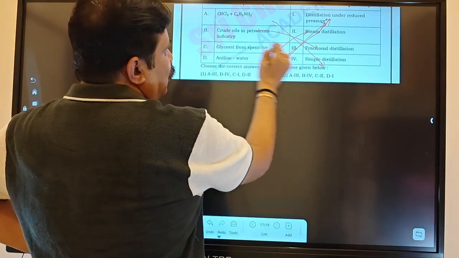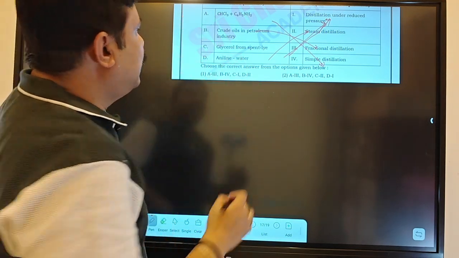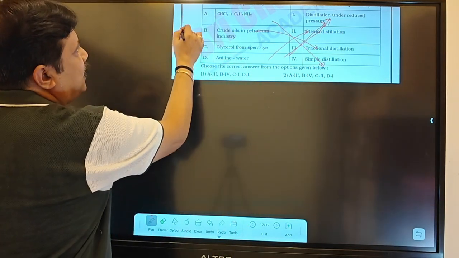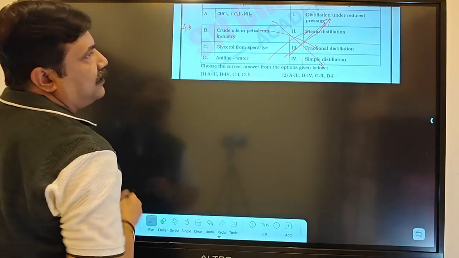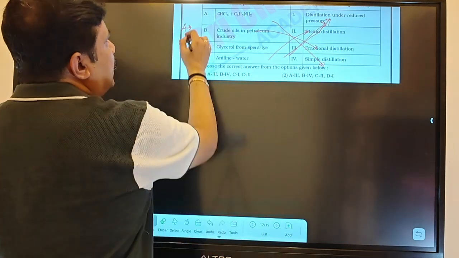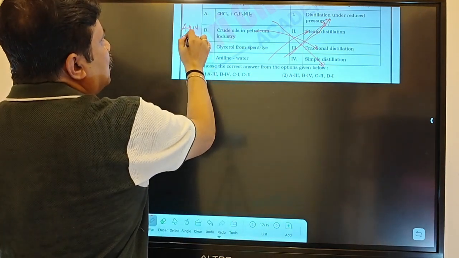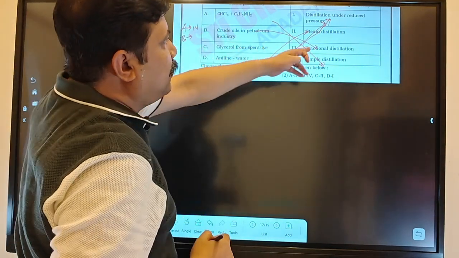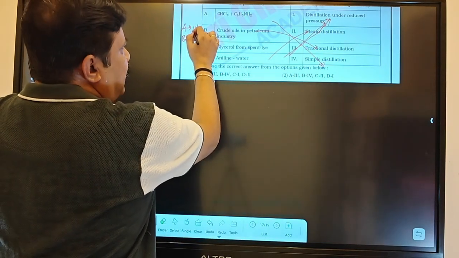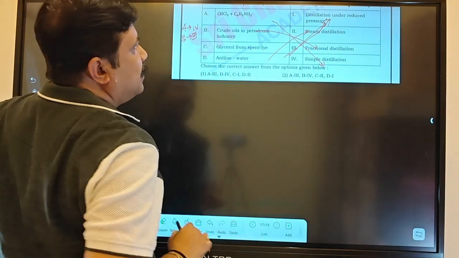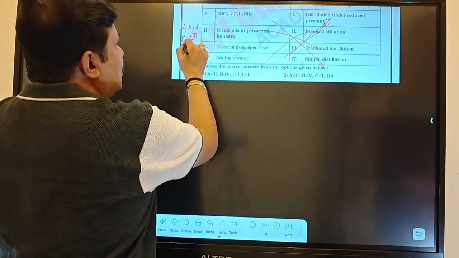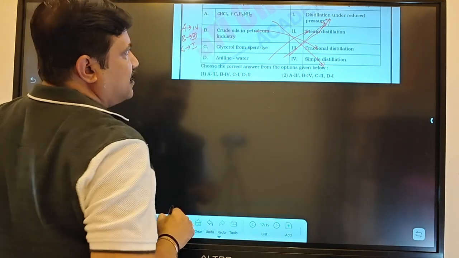That means B will go with 3, A will go with 4, and B will be crude oil, fractional distillation, very near boiling points. B will go with 3, glycerol. C will go with 1, distillation under reduced pressure.